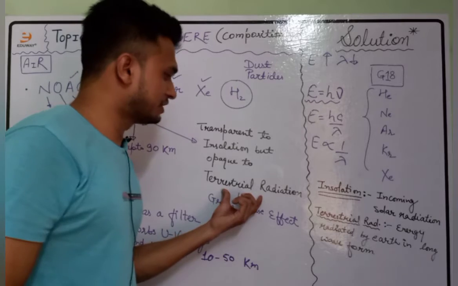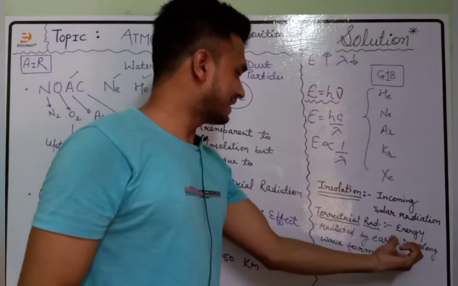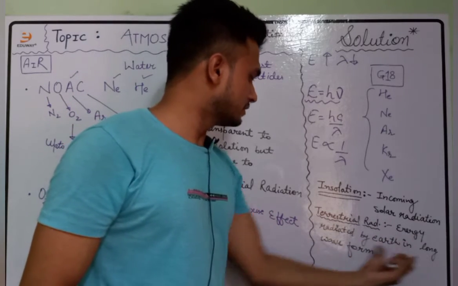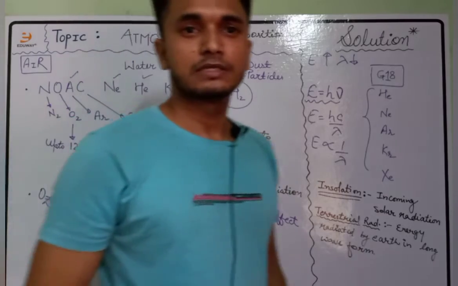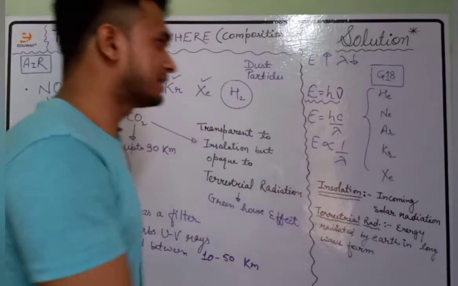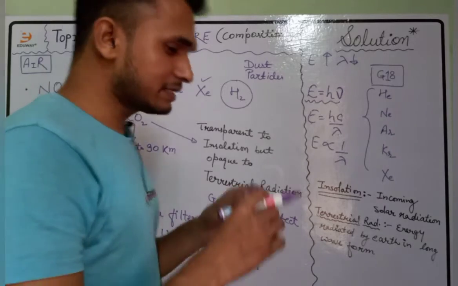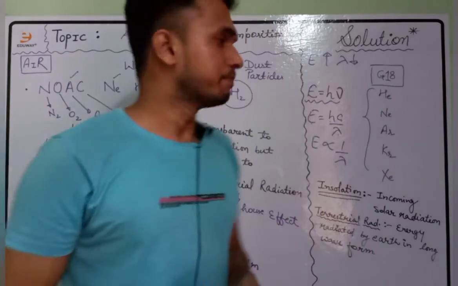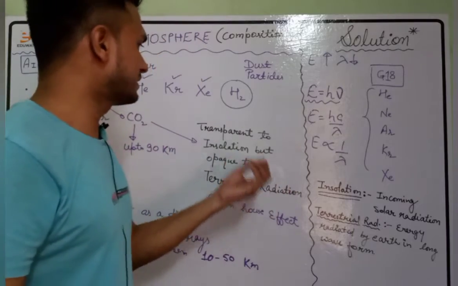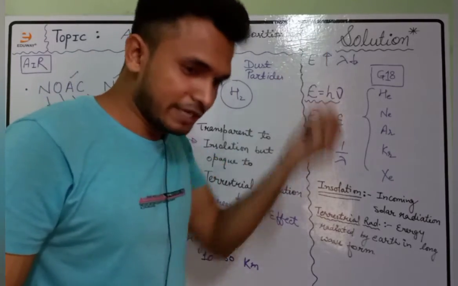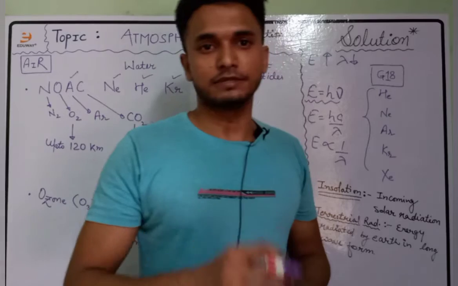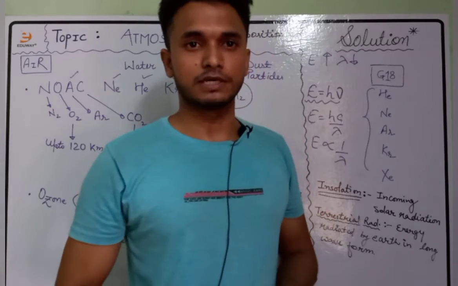Now what is terrestrial radiation? Terrestrial radiation is the energy radiated by earth in long wave form. Why in long wave form? You can simply analyze it by imagining that the incoming solar radiations are coming with higher energy and strike the surface of the earth.